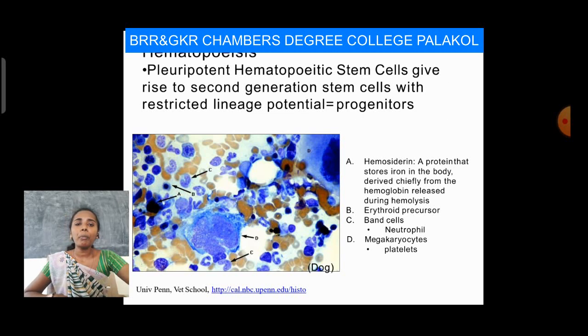Coming to hematopoiesis: pluripotent hematopoietic stem cells give rise to second generation stem cells with restricted lineage potential, that means progenitor cells. These stem cells can be preserved; they come from bone marrow, and they are also present in the umbilical cord.